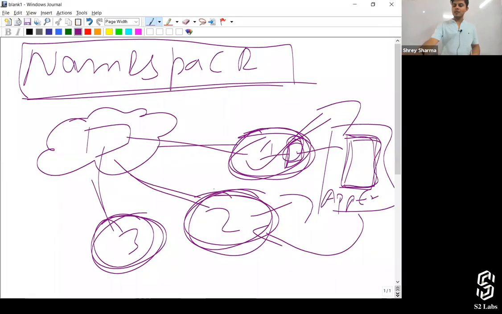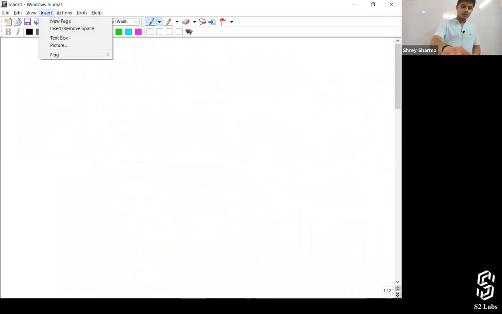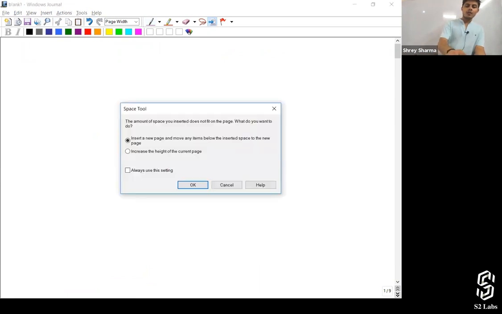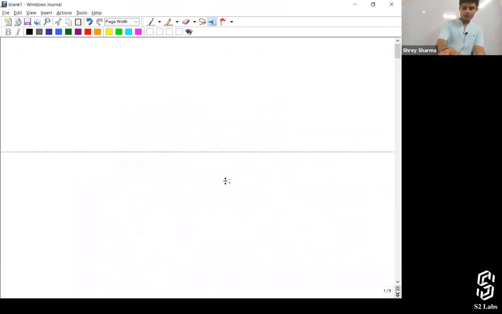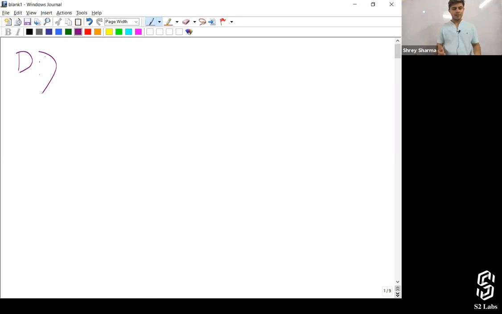To understand this namespace concept very well, let me draw something to make you understand. So in our Windows computer, we've got a D drive, E drive, C drive, something like that. Imagine Salesforce has also got a drive like that. And for every org, there is a folder that it creates.